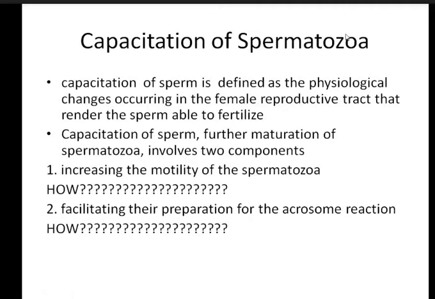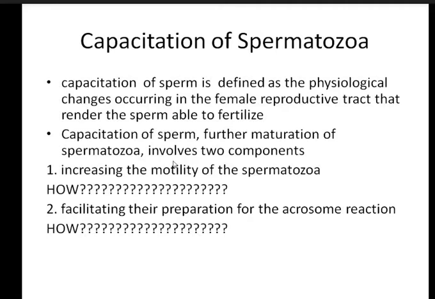That is known as the capacitation of sperm, and it involves 2 stages. One is increasing the motility of spermatozoa. So there should be an increase in the motility of spermatozoa. Suppose the sperm is deposited in the female reproductive tract, then an increase in the motility of the sperm must occur. Otherwise, fertilization will not occur.